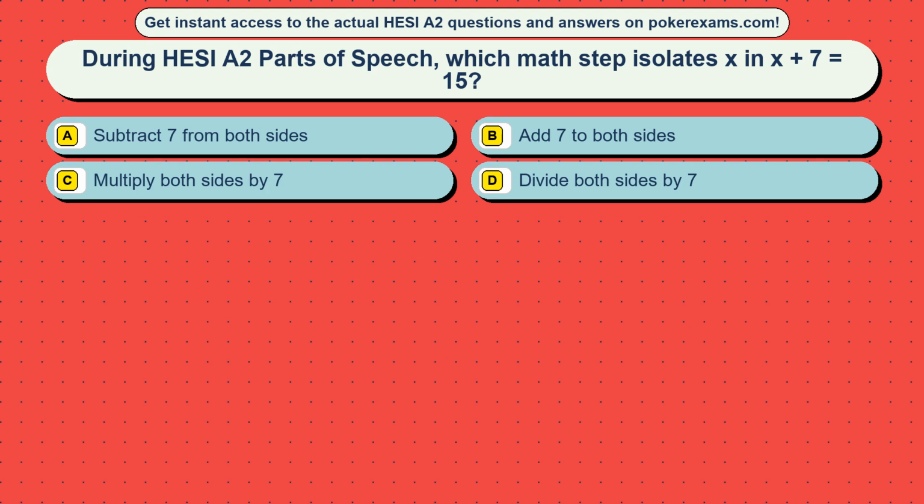Question 41. During HESI are two parts of speech, which math step isolates x in x plus 7 equals 15? Option A, subtract 7 from both sides. Option B, add 7 to both sides. Option C, multiply both sides by 7. Option D, divide both sides by 7.